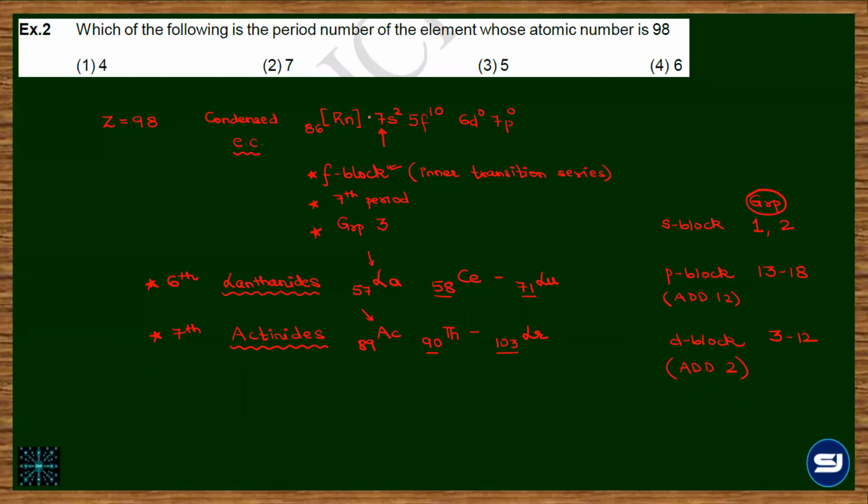Period number you will get from the starting energy level, and the block you will get from the last electron entering into the type of the orbital. ठीक है? So coming back to the question, the period number is asked for 98, and if we remember that 98 is a part of actinides, then the period number was directly 7.